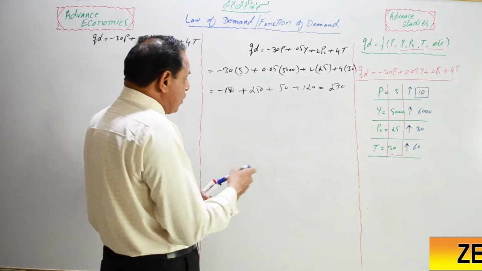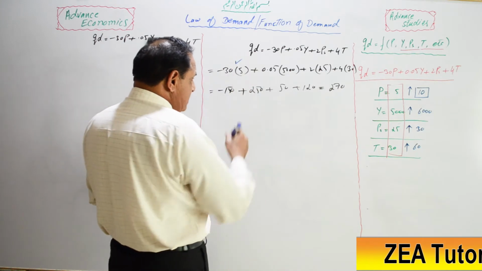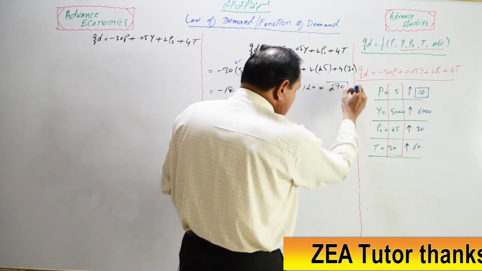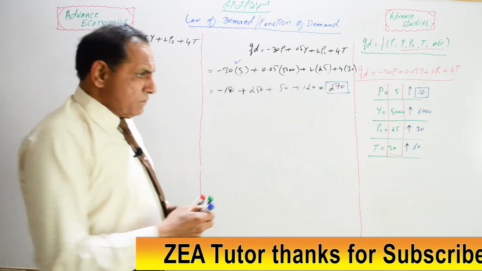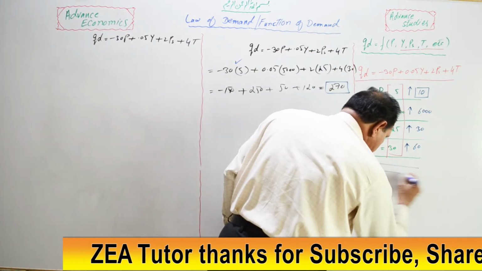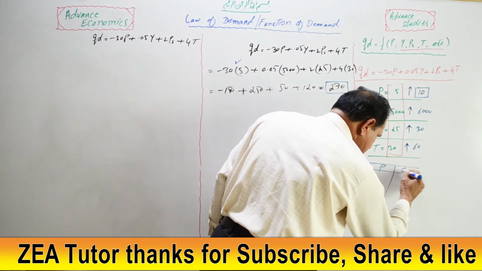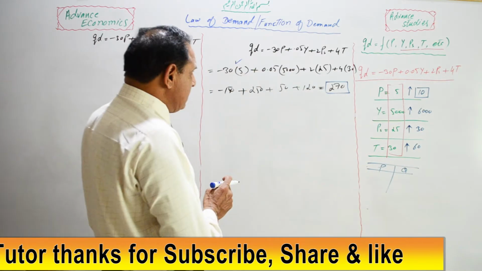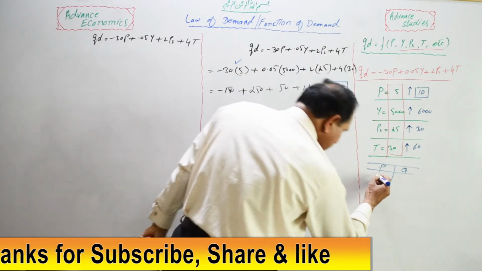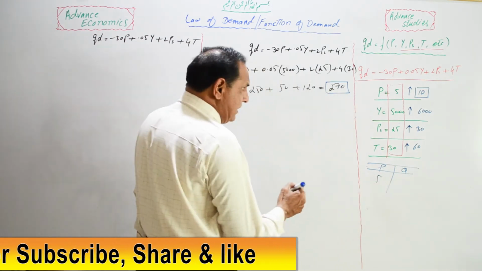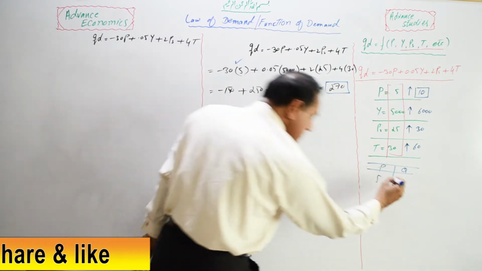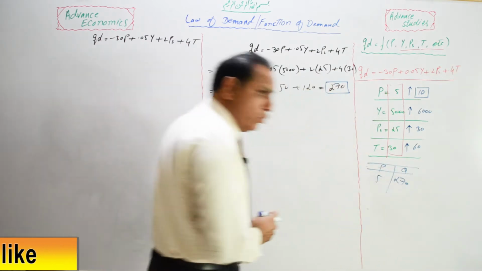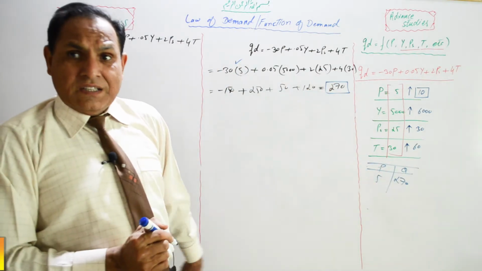At the price of 5 rupees, there are 270 goods to be demanded in the market. We may construct a chart with the help of these values. Here the price, and here we put the quantity of the demand. The price is 5 rupees, and at that time after solving this equation we reach that there are 270 units to be purchased, to be demanded in the market.